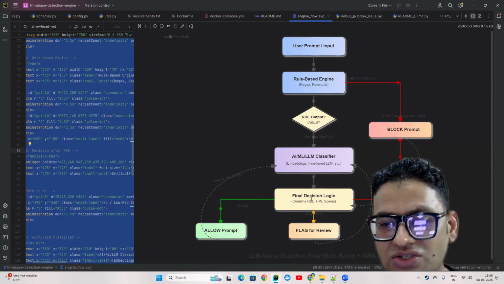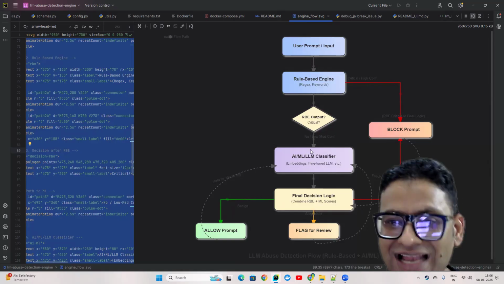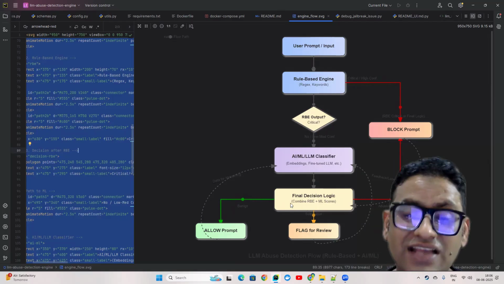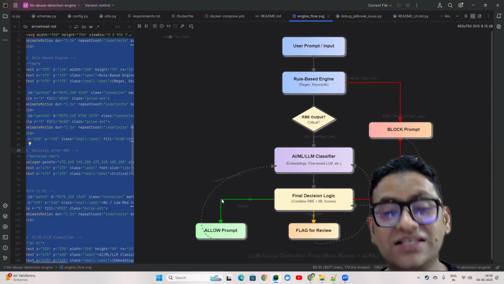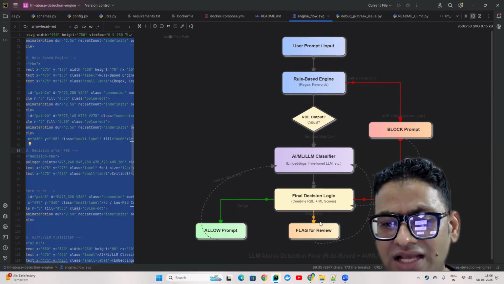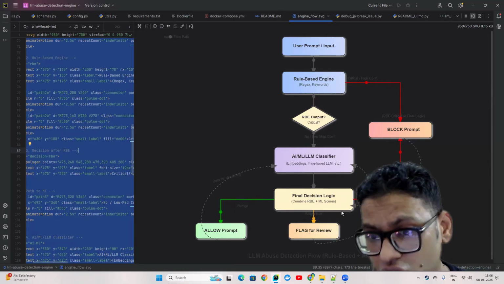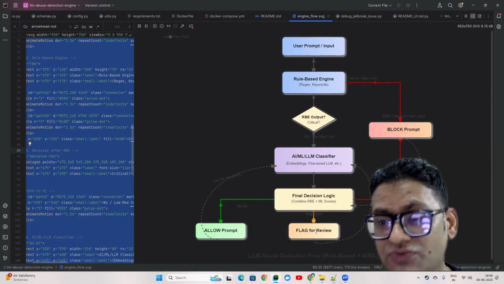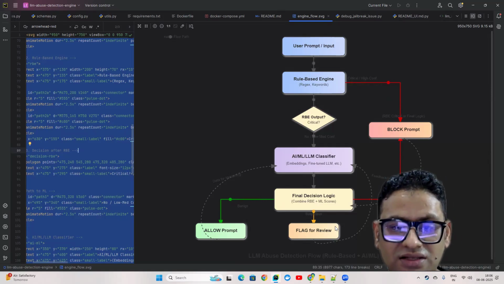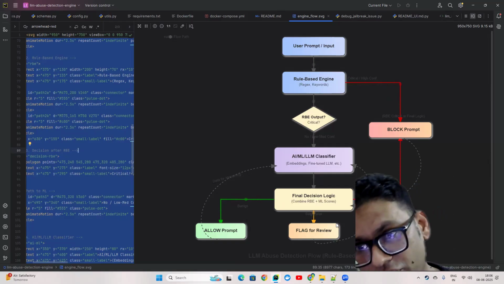Once this is done, it will go to the final decision, where it will combine the score of the large language model, the ML or AI layer, plus the rule-based engine confidence score, and then finally decide whether it is in a position where it can be sent to the LLM or not, and that is where this green line comes into the picture. And if it is not, if by combining the RB and the AI layer score we feel it is not, then we ask for a review, and we can create a summary or some fancy dashboard as well, like how many requests are being sent, how many requests are being raised for a review. Right.